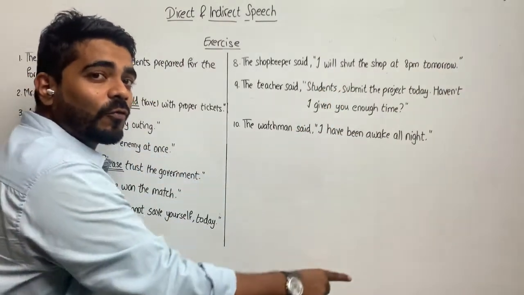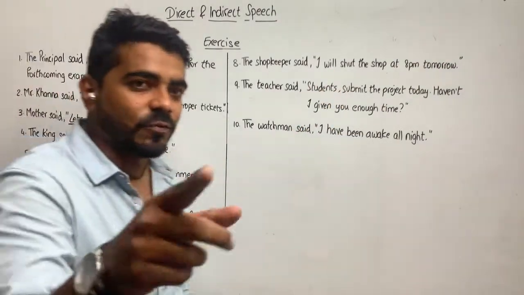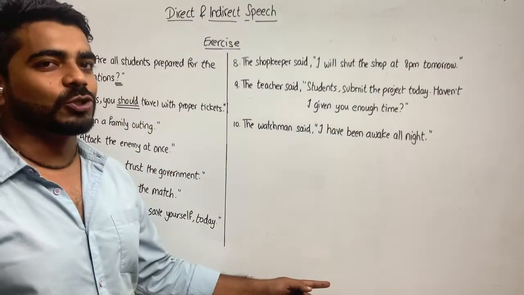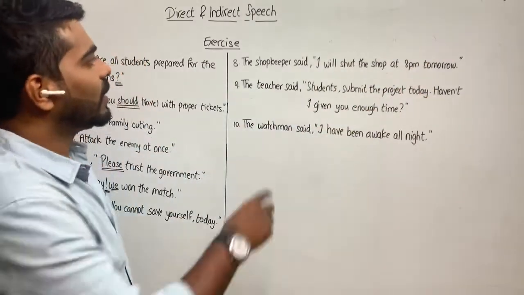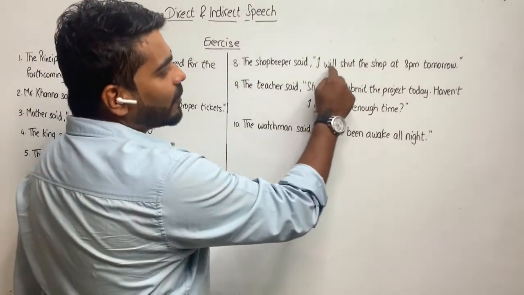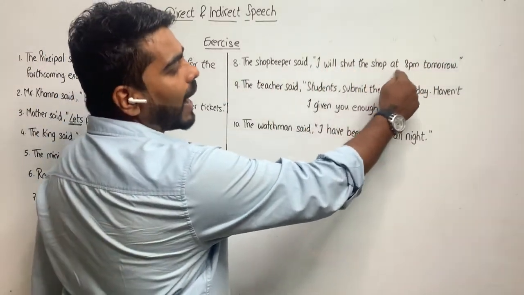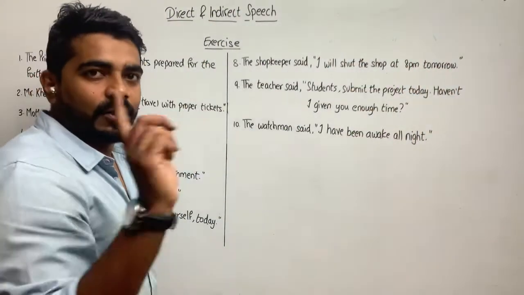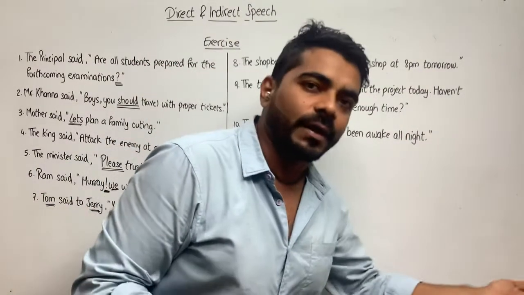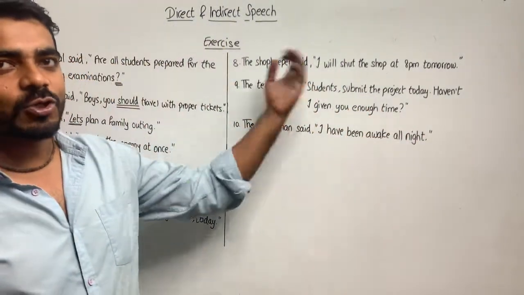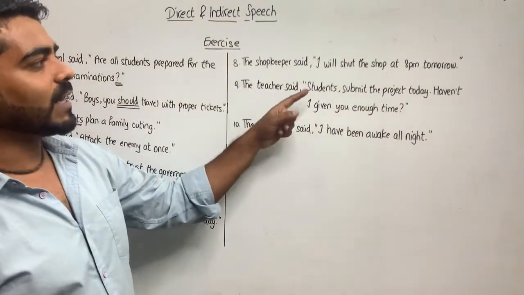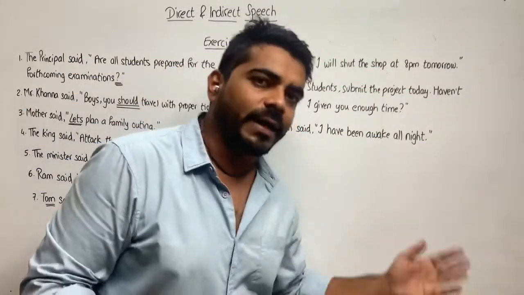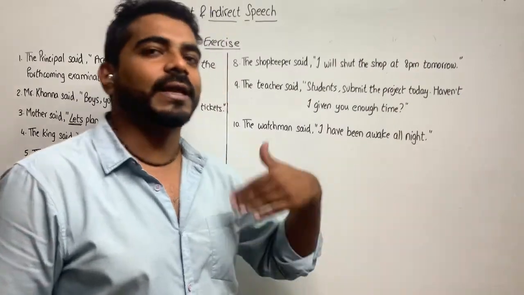Will becomes would. Remember in tenses, if you are sitting with the notes, in future tense, will and shall become would and should. So will becomes would. The shopkeeper said that he would shut the shop at 8 p.m. Tomorrow becomes the following day or the day after. So the answer to this will be the shopkeeper said that he would shut the shop at 8 p.m. the following day or the next day or the day after.